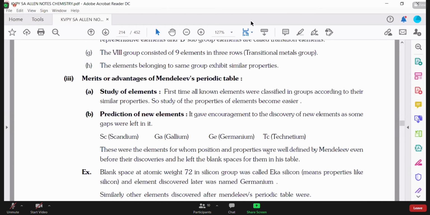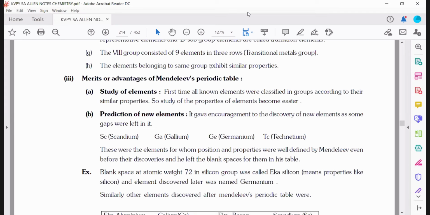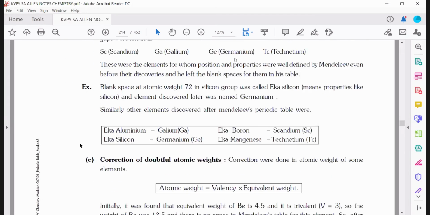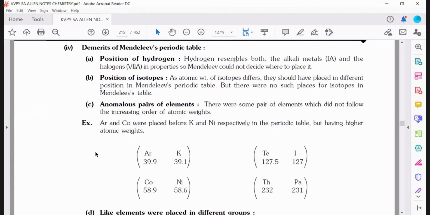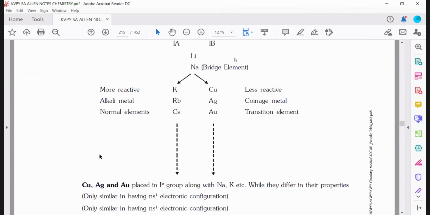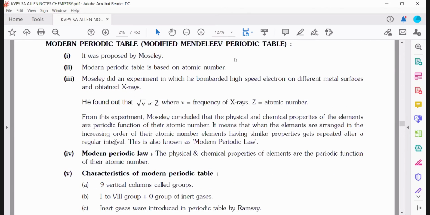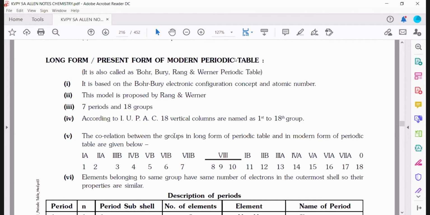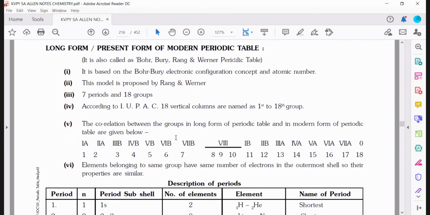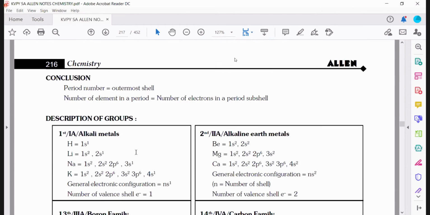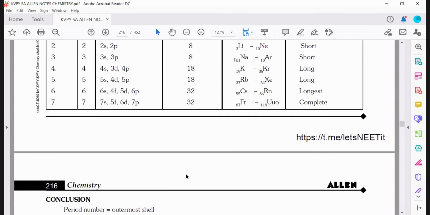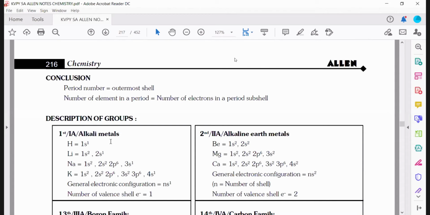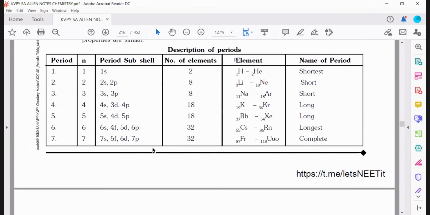Sir, the last thing you were doing was Moseley's periodic table. Yes, the Moseley periodic table. The last point we studied was the physical and chemical properties of elements. I think Moseley we have finished now. We were writing about their physical and chemical properties and their atomic number. Have you done the group and element? I think we have also done alkali metals. Okay, no problem. Let me revise it once again.